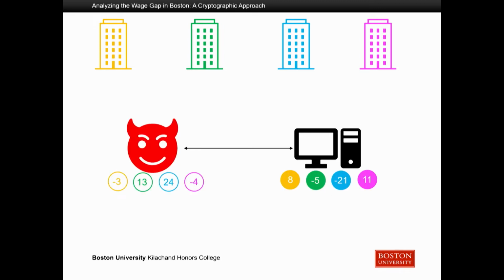This is a really important thing to think about. Thankfully, the hacker will only see half of the data pieces, so they won't actually know what any of the company's salaries actually are. What's more concerning is that they can actually manipulate some of these data pieces. So they can take, for example, this yellow -3 and turn it into a 9. And this is really bad because our original answer of 23 with this manipulation turns into a 35, and it's not an accurate representation of the wage gap or the average salaries anymore.